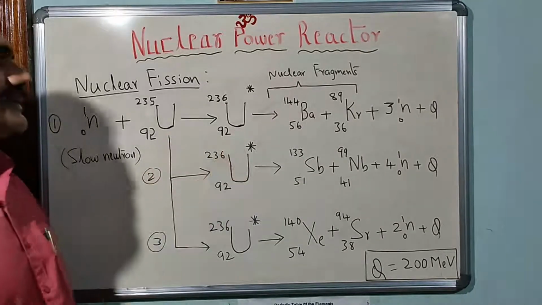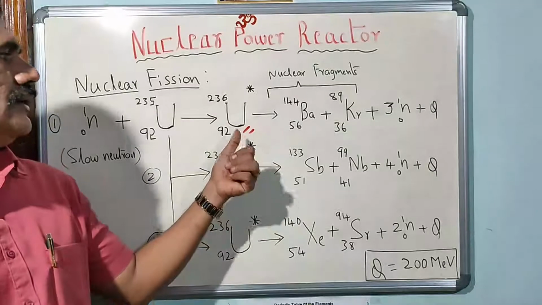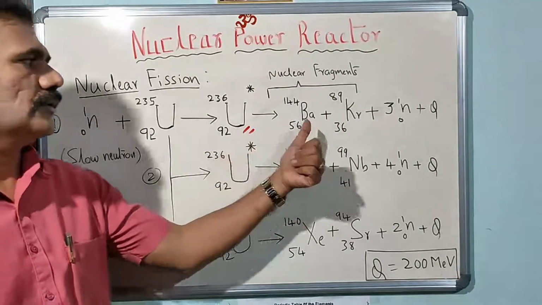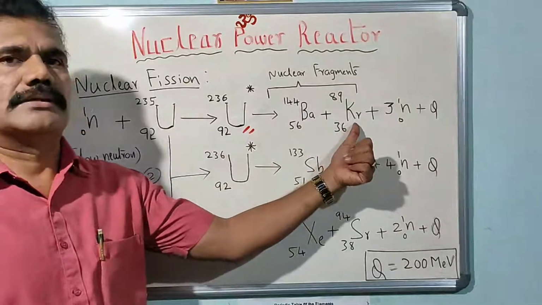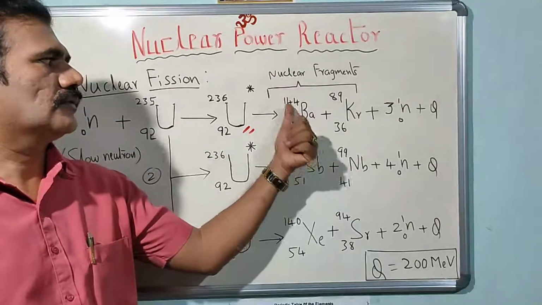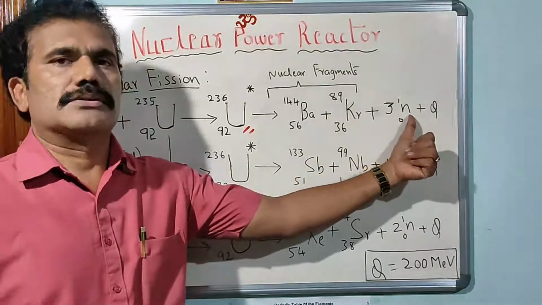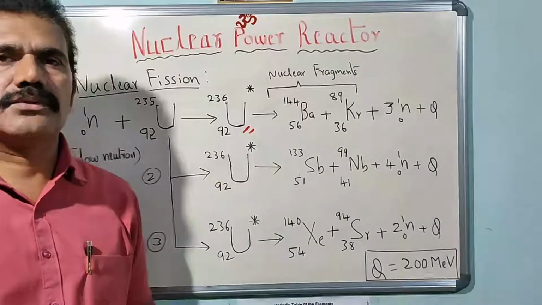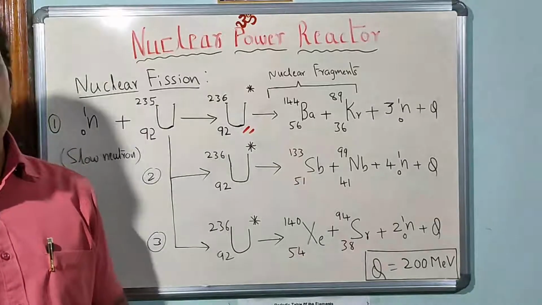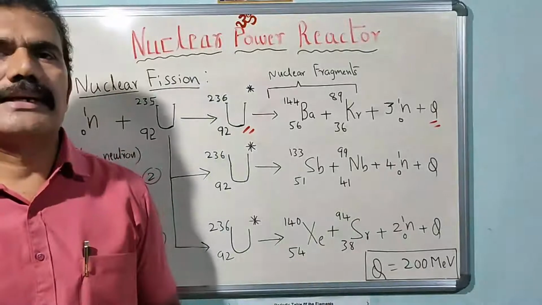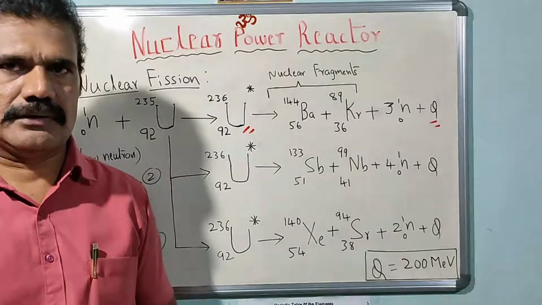Uranium-236 is considered an unstable nucleus. In the unstable state, it can split up into two nuclear fragments. Sometimes we get barium-144 and krypton-89 along with three neutrons, of which some are fast neutrons and some are slow neutrons. So Q is nothing but the amount of energy released in the nuclear fission reaction, correct?